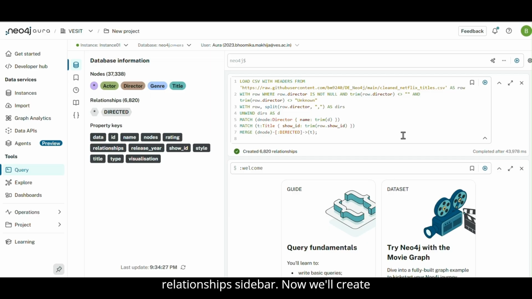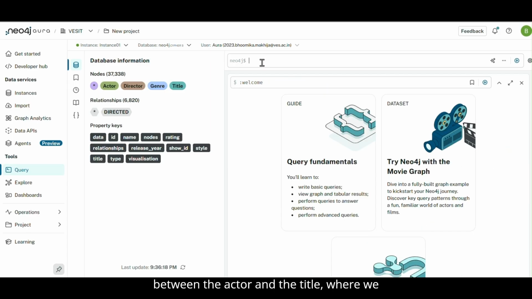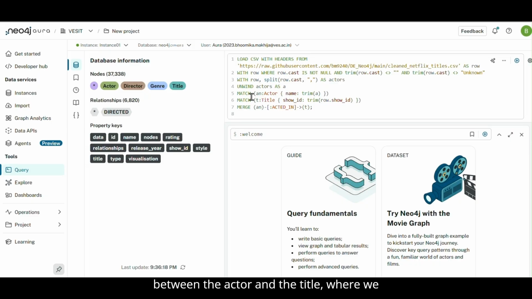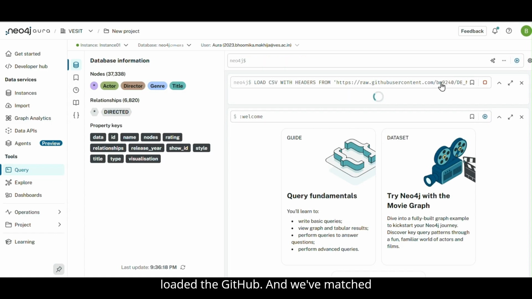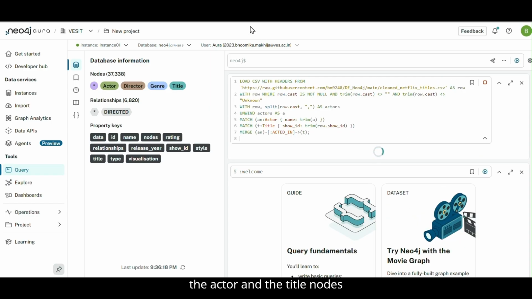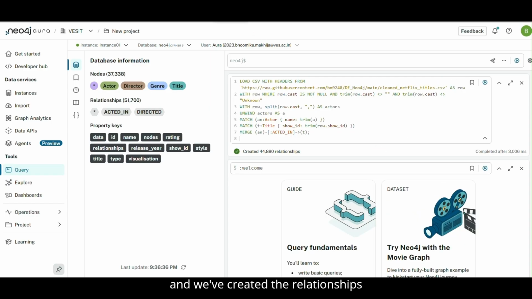Now we'll create the second relationship, which is between the actor and the title, where we say an actor of this name has acted in a movie of title this. So we've loaded the GitHub file and we've matched the actor and the title nodes, and we've created the relationships between them.